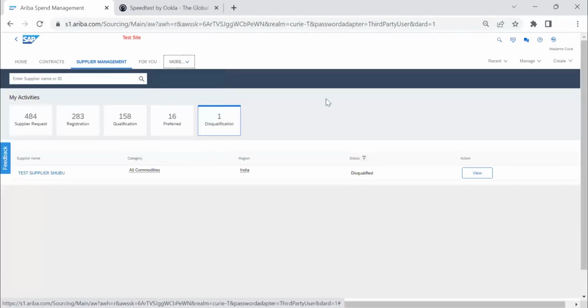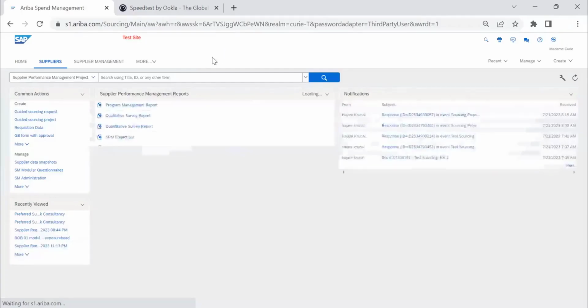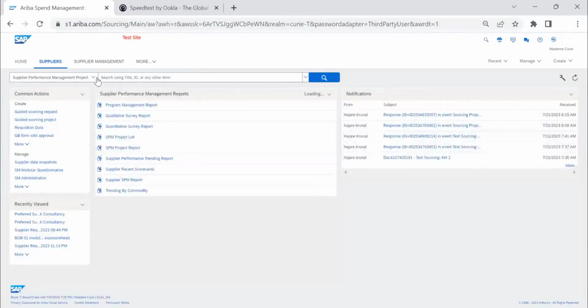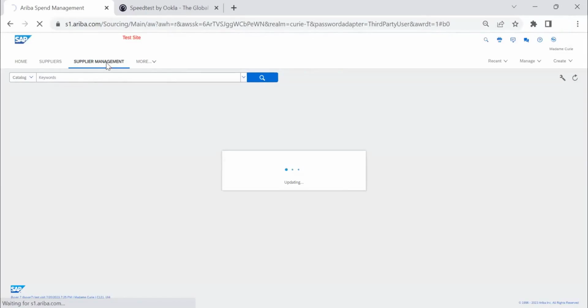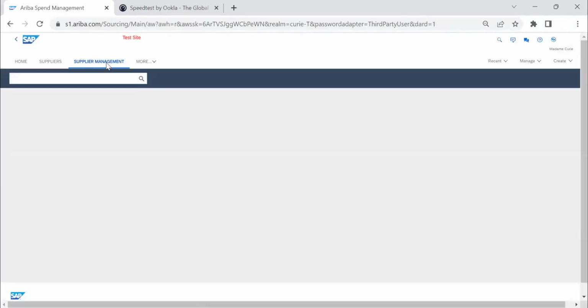So when you go to supplier. You saw the one question. We have one disqualified supplier. If any user attempts to create a preview, because he might not know that it is disqualified or not, maybe by mistake we create a preview. What will happen is, I understand your question, it will not pop up.